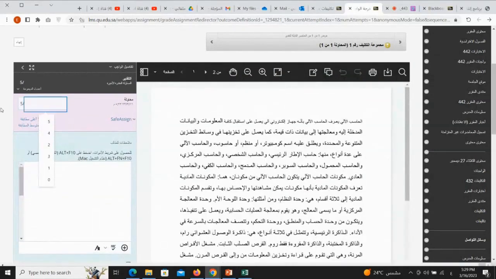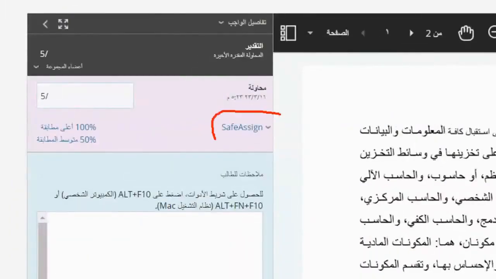But before you assign a grade to the student, you need to activate the feature or the tool called what? The one called Save Assign. Okay, the Save Assign tool will give me a report. Here is my preliminary report. What's it called? It's called 100% highest match. So what does he want to tell me?